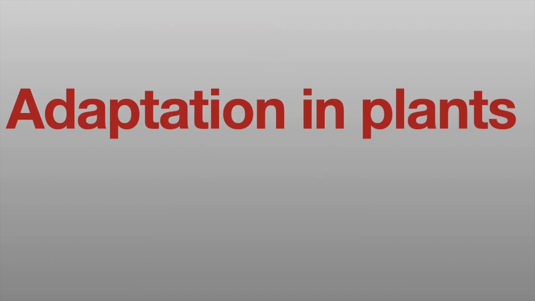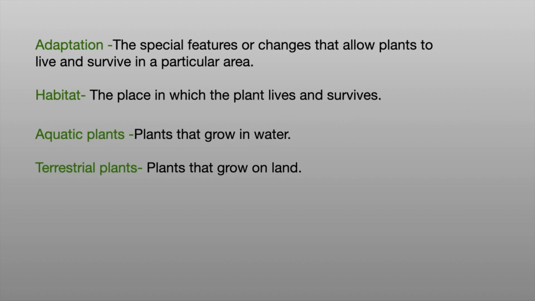Adaptation and plants. Adaptation. The special features or changes that allow plants to live and survive in a particular area. Habitat. The place in which the plant lives and survives. Aquatic plants. Plants that grow in water. Terrestrial plants. Plants that grow on land.